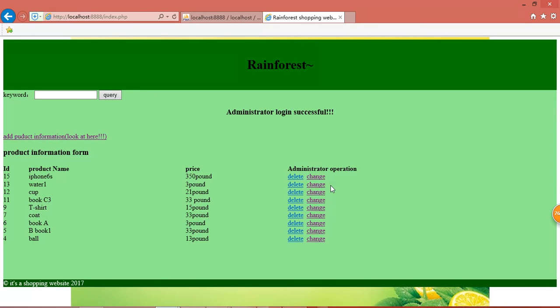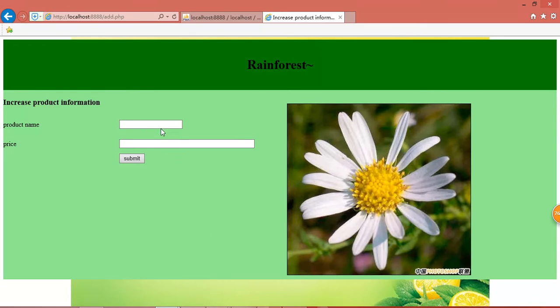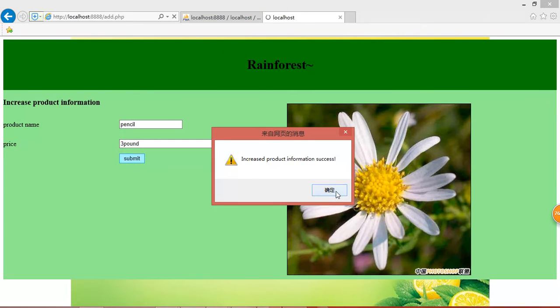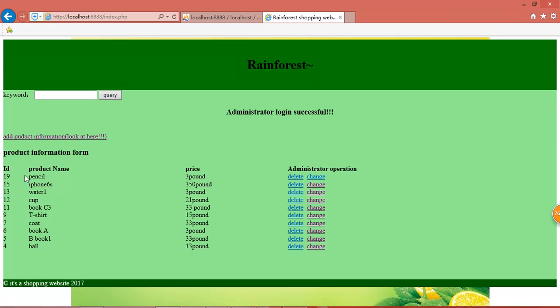First of all, we can try add product information. We can add a product name called pencil. And the price is £3. Click submit. Oh, we can see the first line. Product name is pencil. Price £3.